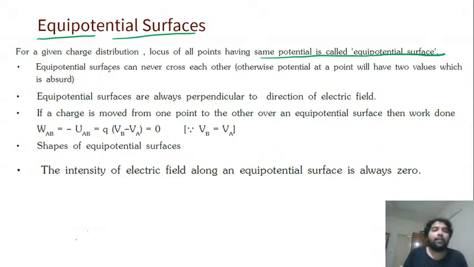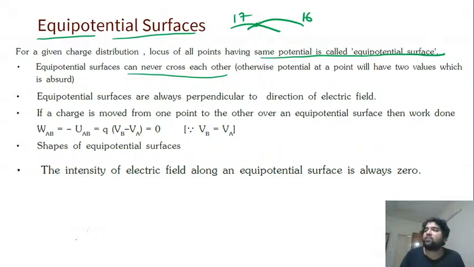Got it? Okay. So equipotential surfaces can never cross each other because, of course, suppose you have two values. One surface is 17, one surface is 16. If they both cross, what is the value at that point? It is not defined, no? Logically, if you have one line of 17 and one line of 16 and both of them meet at a particular point, this point will not have any defined potential. It's having two things at once. So this is not possible, which means equipotential surfaces never cross each other.